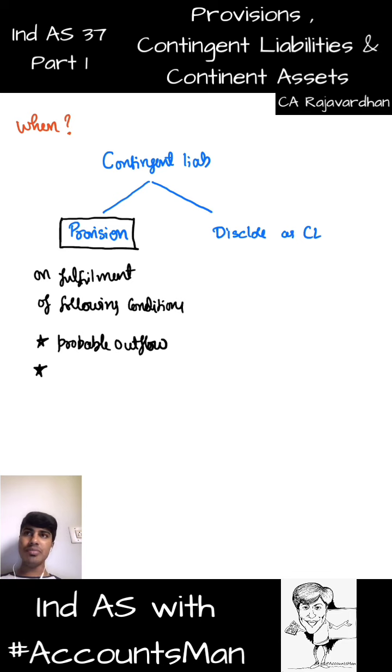Technically, in accounting terms, contingent liability means, we'll go back to our basic example. There is a pending suit against you and you would have to pay compensation if the case goes against your favor. Now, how much money would you be liable to pay? You would have to quantify that. You cannot write something in the balance sheet without writing it in terms of amount. If you write something in that liability column, you would have to write something in the amount column. You cannot leave it blank. So in order to write that amount, you should be able to measure it in terms of money. Money measurement is the basic concept. So there should be reliable measurement.